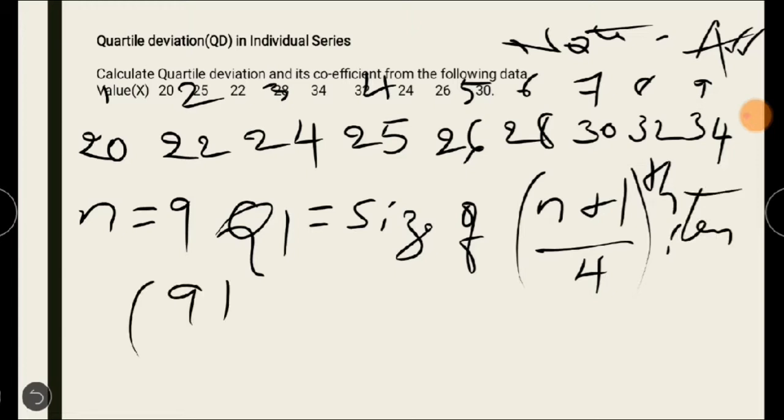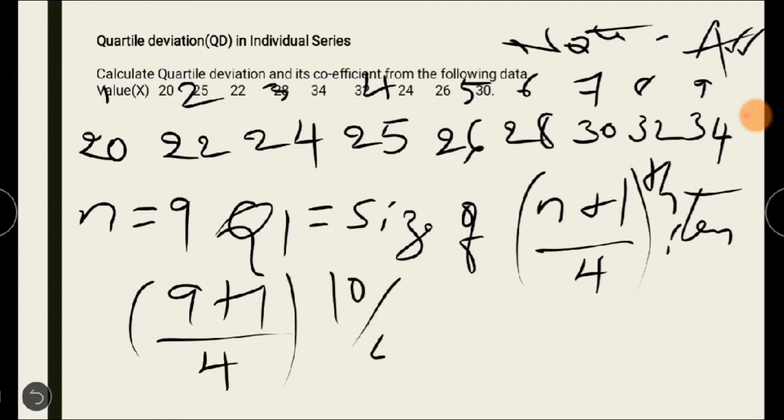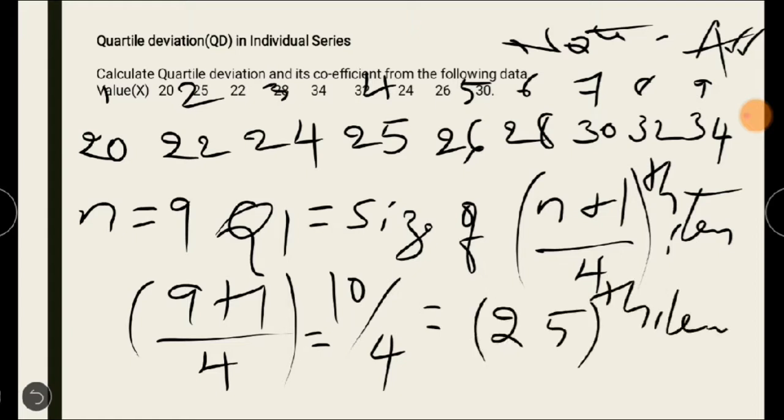So n is 9, plus 1, divided by 4, you will get 10 by 4. Okay, 10 by 4 is equal to 2.5th item. Okay, see, 2.5th item. How to take this 2.5th item?